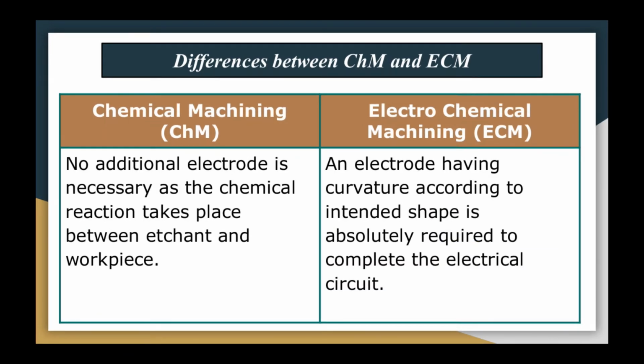In chemical machining, no additional electrode is necessary as the chemical reaction takes place between the etchant and workpiece. In electrochemical machining, an electrode having curvature according to the intended shape is absolutely required. For what purpose? To complete the electrical circuit.